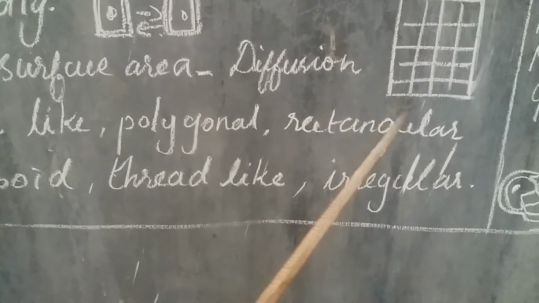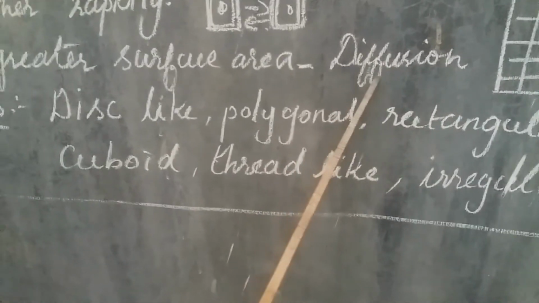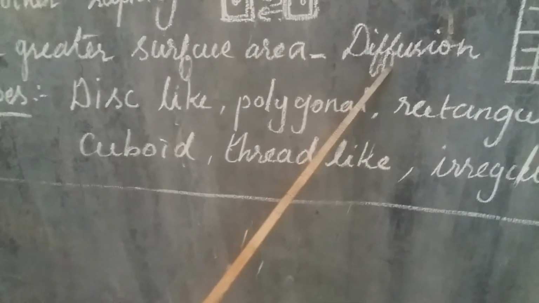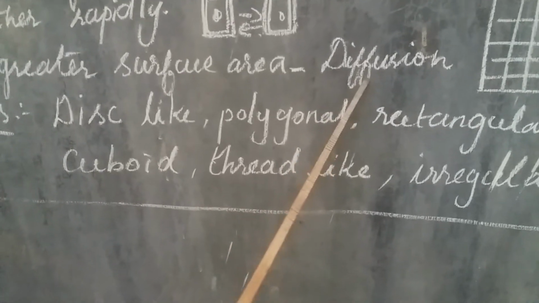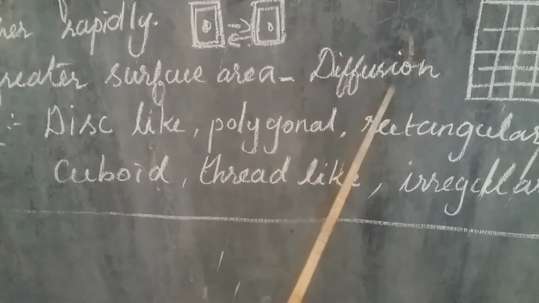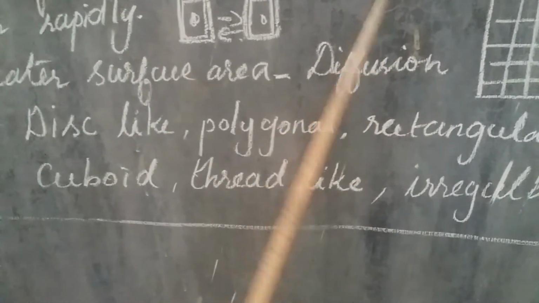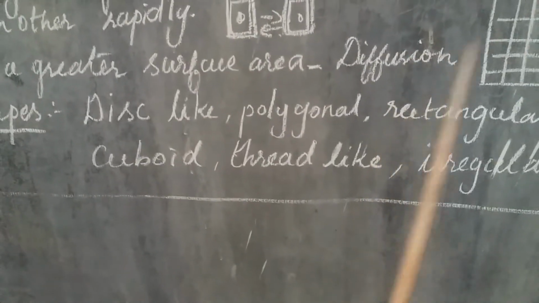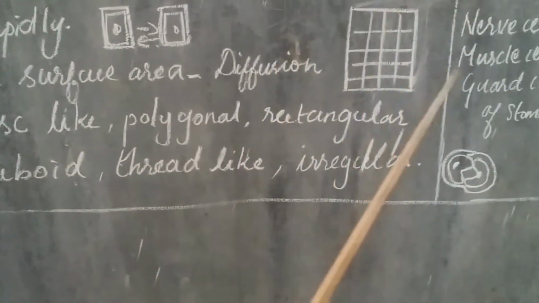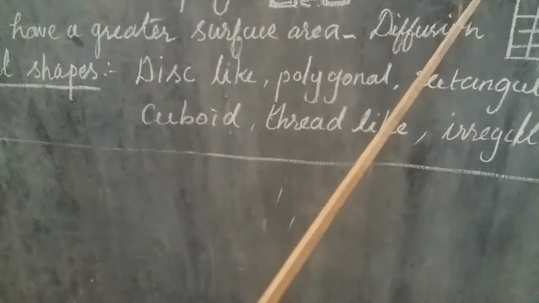Why increase the surface area? That is to enhance diffusion. What is diffusion? Food materials are taken in and oxygen is taken in, and unwanted waste materials are given out. All these life processes are carried out by diffusion. For the diffusion process, if the surface area is wide, if the surface area is more, then it is possible.